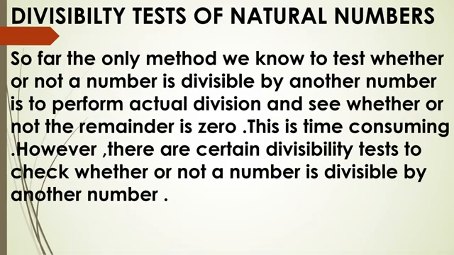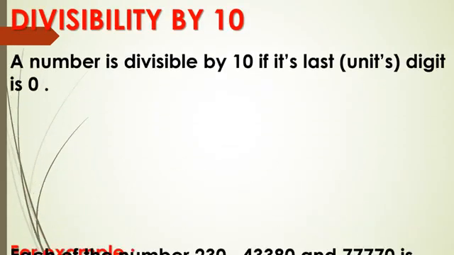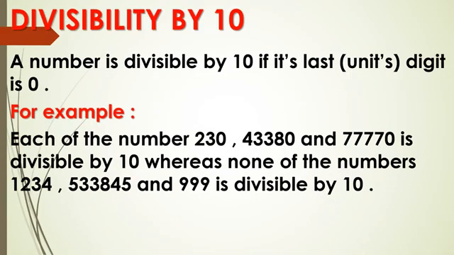First of all, we will discuss divisibility by 10. A number is divisible by 10 if its last digit, means unit digit, or we can say ones place digit, is 0. If the ones place digit of a number is 0, then the number is divisible by 10. There is no other rule for this. Only this is the rule, that you have to check the ones place digit. If it is 0, then the number is divisible by 10.